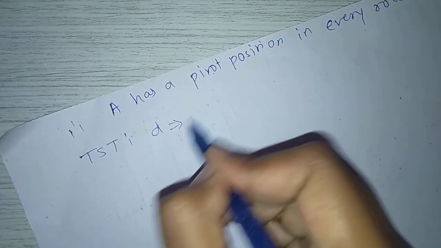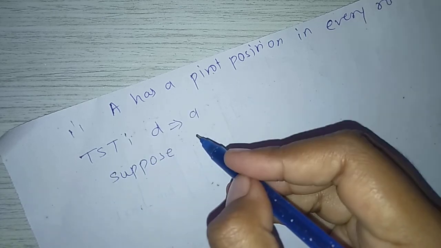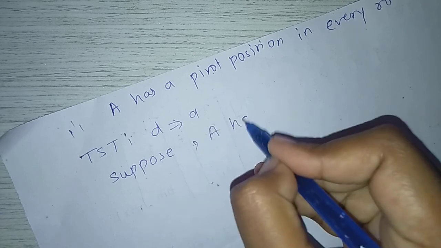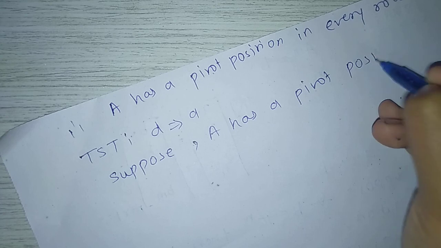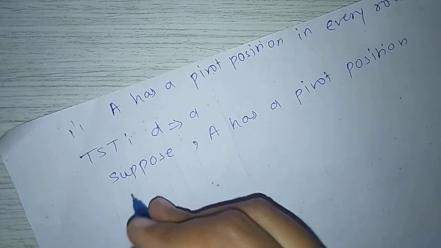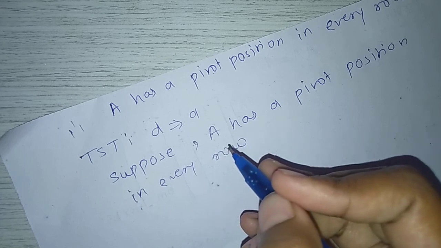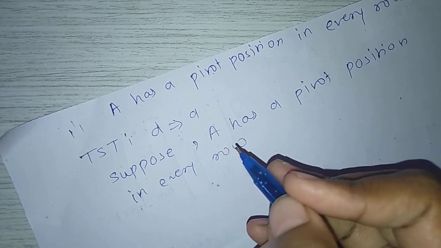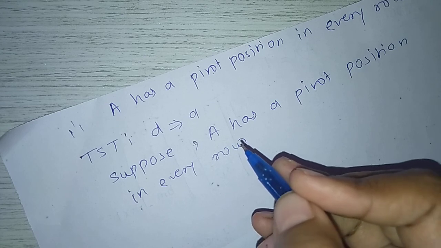Now, to show that (d) implies (a), suppose the statement that A has a pivot position in every row. Now we show the statement that for all b belonging to R^m, the equation Ax = b has a solution.